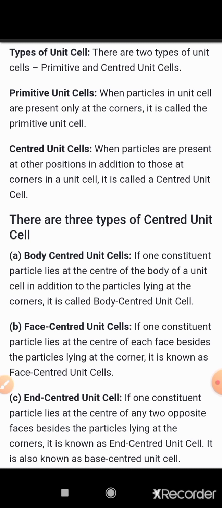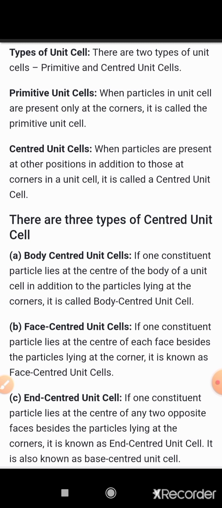In a face centered unit cell, the particles are present at the corners, but some particles also lie at the center of each face, besides the particles at the corners. The faces mean the side walls.